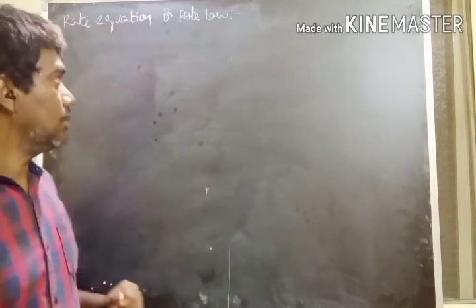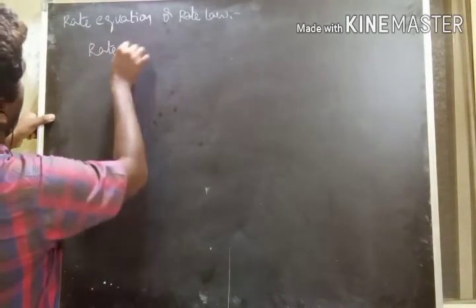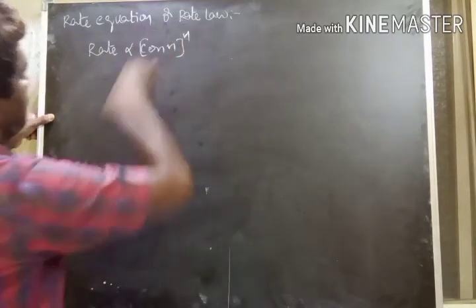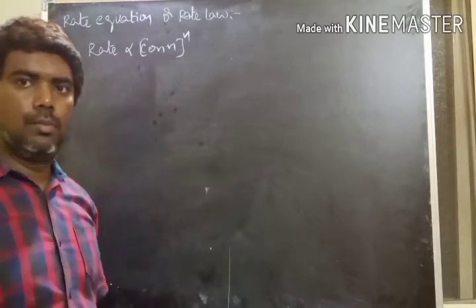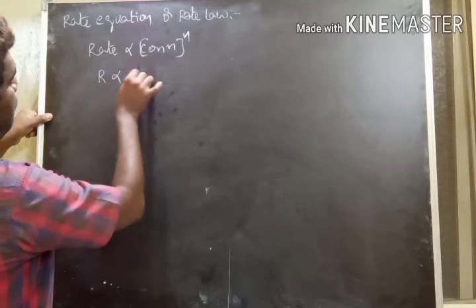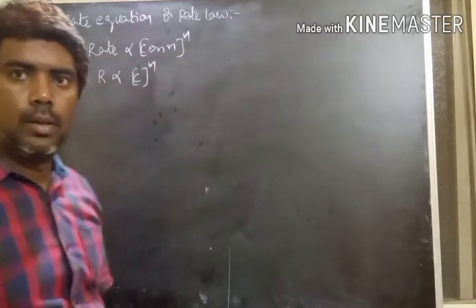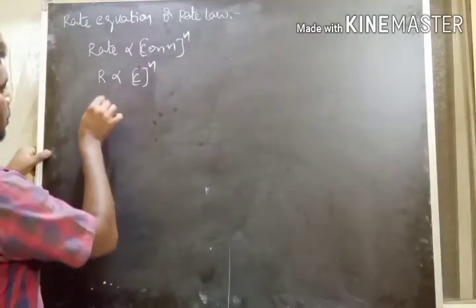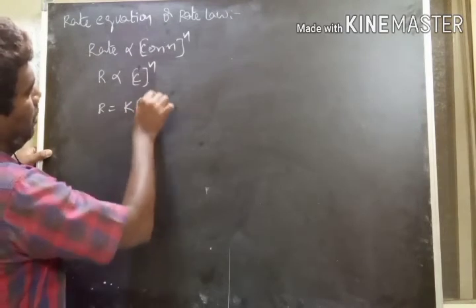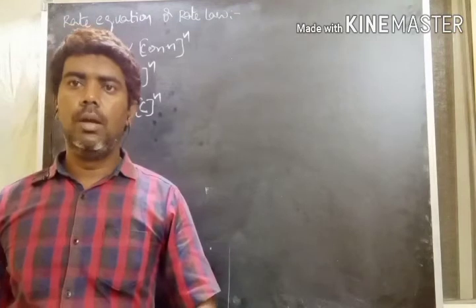For example, the rate is proportional to the concentration of reacting species to the power n. Or rate R is proportional to C power n. When we remove the proportionality, R is equal to K into C power n.